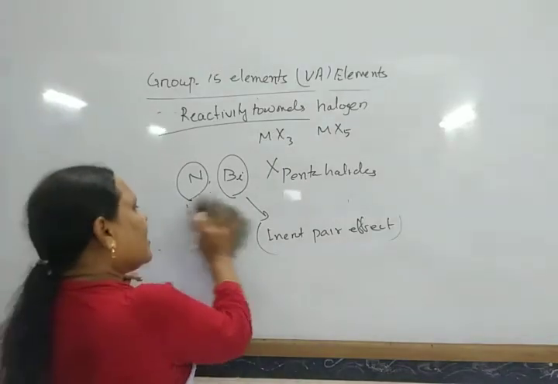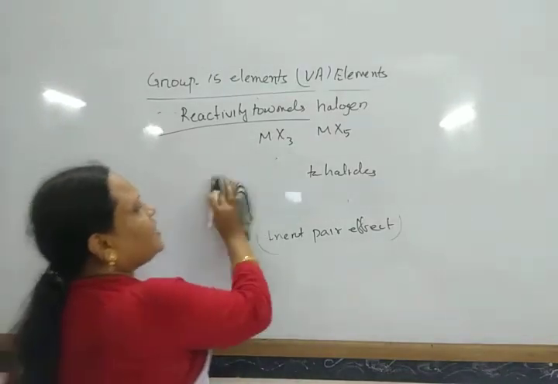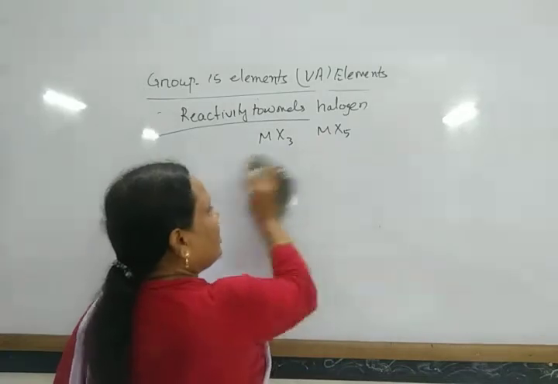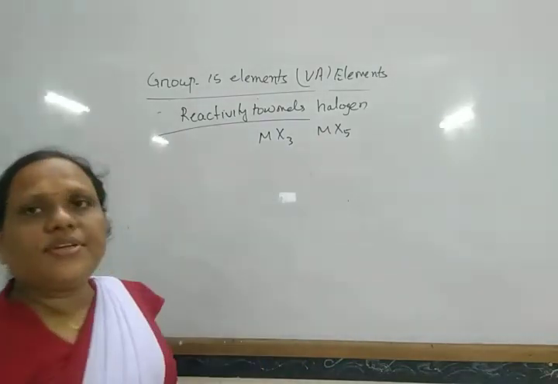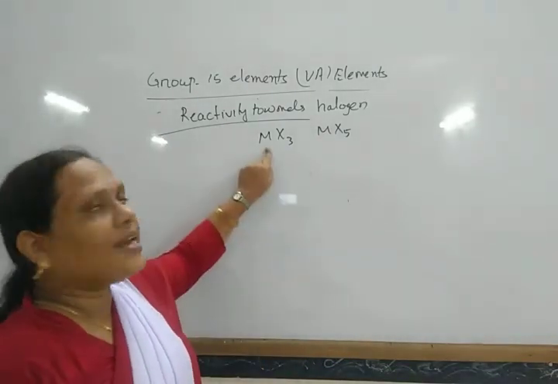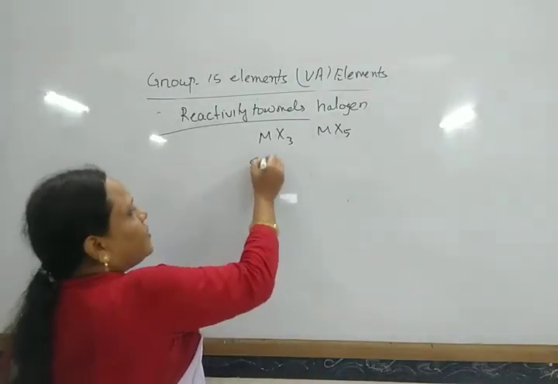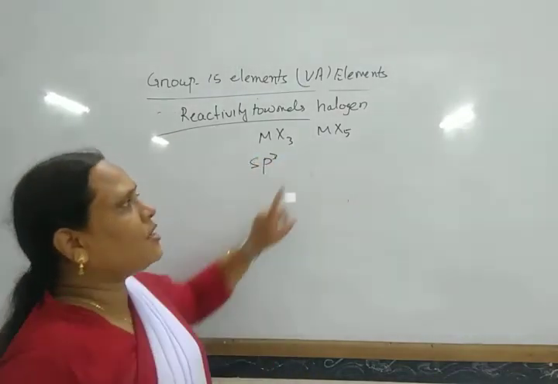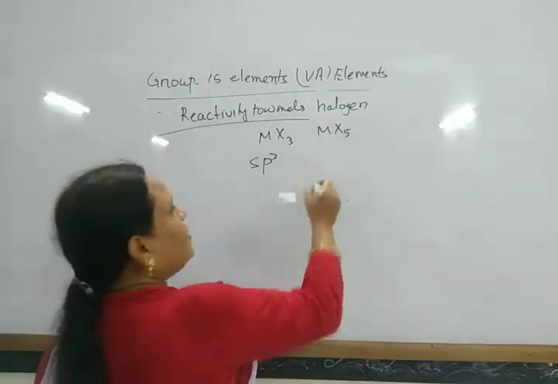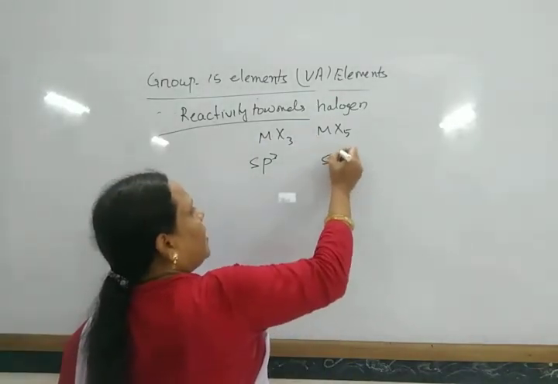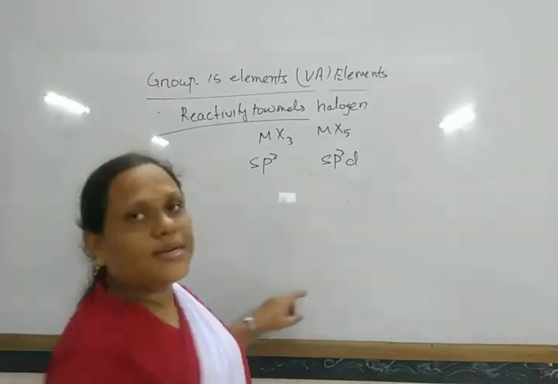Among the trihalides and pentahalides, the trihalides are generally more stable. In trihalides the central atom undergoes sp3 hybridization, while in pentahalides it undergoes sp3d hybridization.